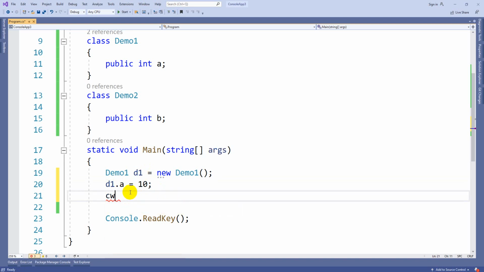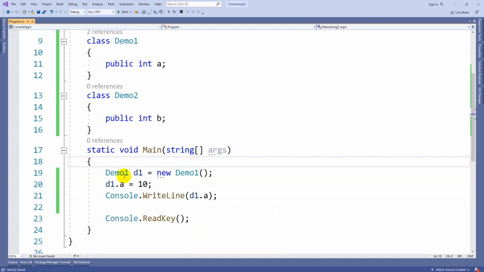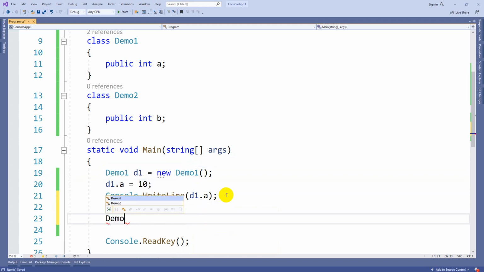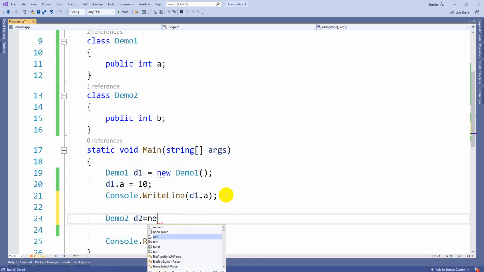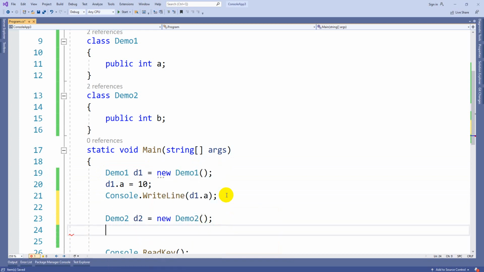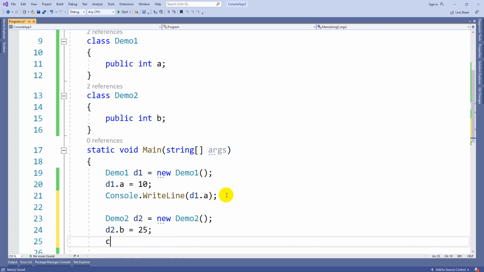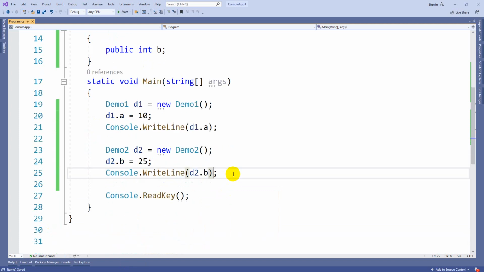So if I want to print d1.a, then I can print the value 10 on the screen. In the same way, demo2 d2 is equal to new demo2. With d2 I can access only b. So b is equal to 25. Console write line d2 dot b. So like that you can operate. The respective objects can access the respective variables.